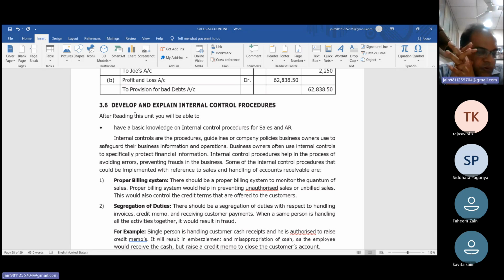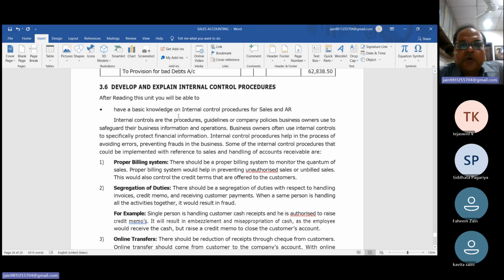But we have to follow some internal control procedure so that there are fewer chances of bad debts. Whenever we follow proper internal control, proper billing, proper segregation of duties, proper amount collection details, this is the system of internal control procedure. After reading this unit, we are able to have a basic knowledge of internal control procedure and sales.